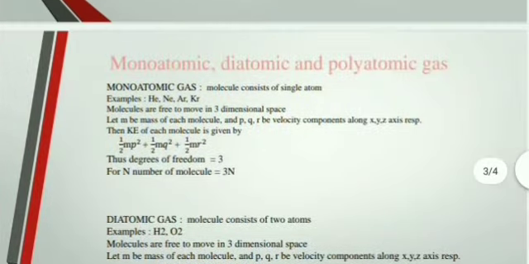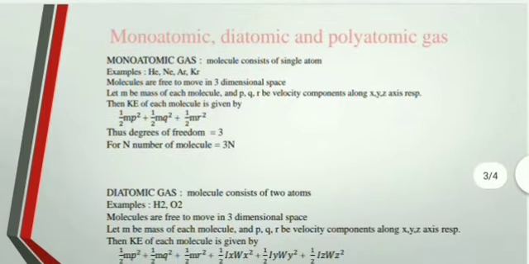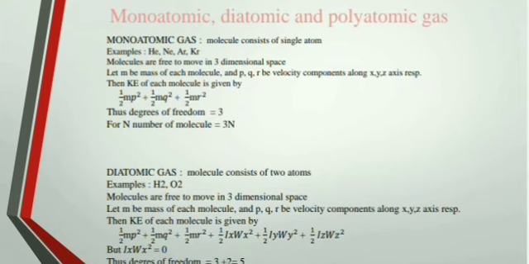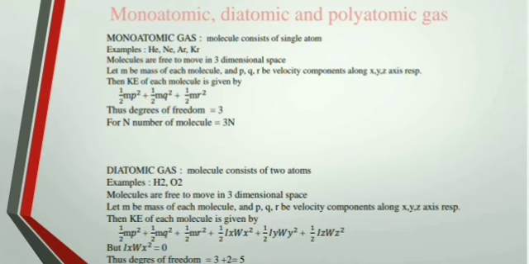So it is monoatomic, diatomic and polyatomic gas. So what is monoatomic? Its name itself suggests monoatomic is the molecule which consists of a single atom. So which are these gases then? We have examples like helium, neon, argon, krypton. Okay. So each molecule is free to move in three-dimensional space and it contains only a single atom. So it is called a monoatomic gas. Okay, now we should move next.